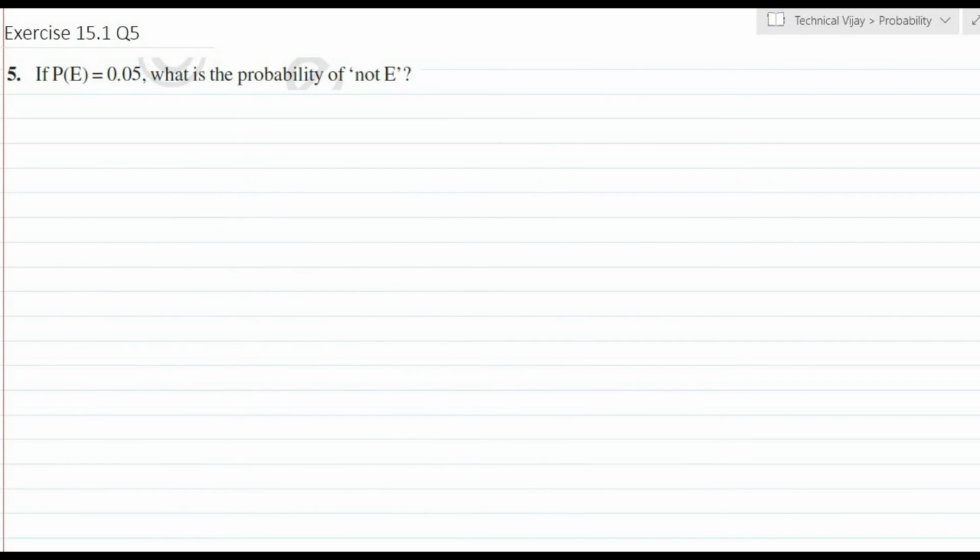Exercise 15.1, question number 5. If P of E is equal to 0.05, what is the probability of not E? Before going to this, we know that the probability of E plus the probability of not E, which can be written as E bar, is equal to 1. This is the formula: the probability of the event plus the probability of not the event is equal to 1.